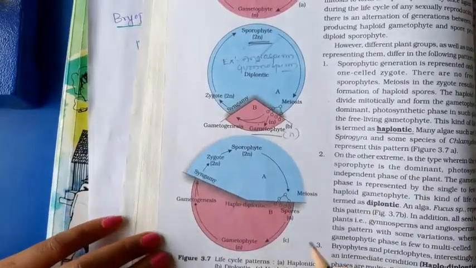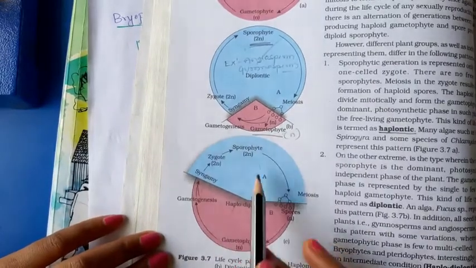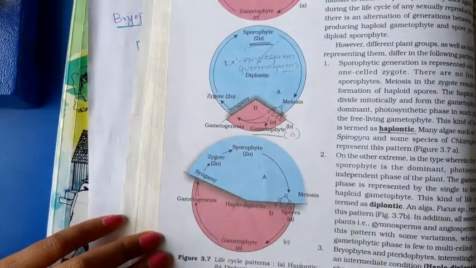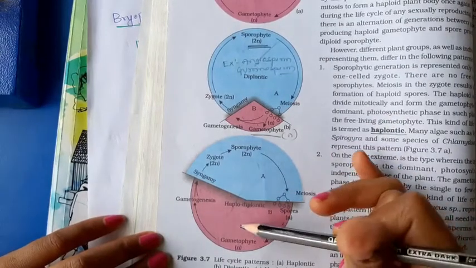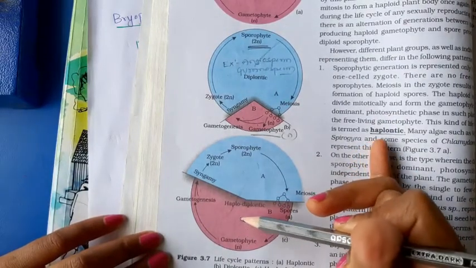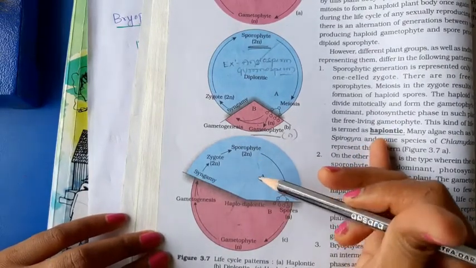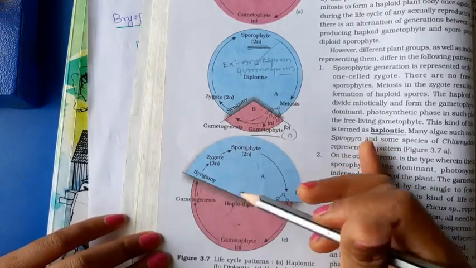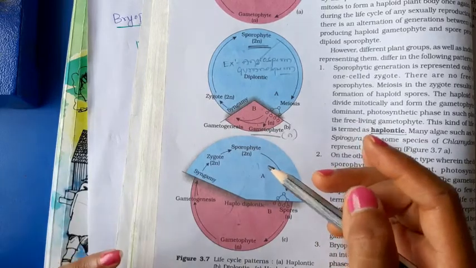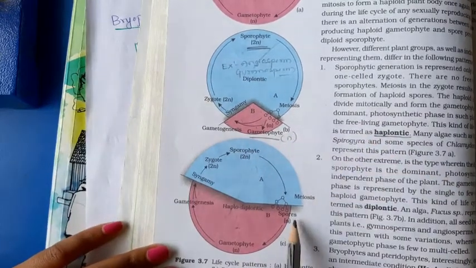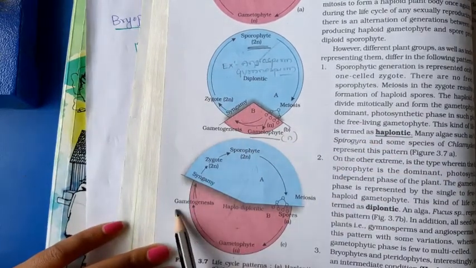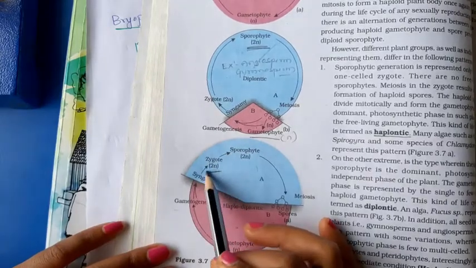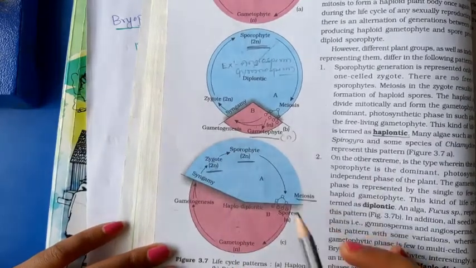Third one, that is the haplodiplontic. You can see both the stages, both means it is intermediate. You can see half of the lifespan is pink color, half of the lifespan is shown as blue one. Means both haploid and diploid are equally distributed. You can see the spores are haploid, gametophyte haploid, and by the gametogenesis and syngamy, the zygote is diploid, sporophyte is diploid, and by the meiosis spores.